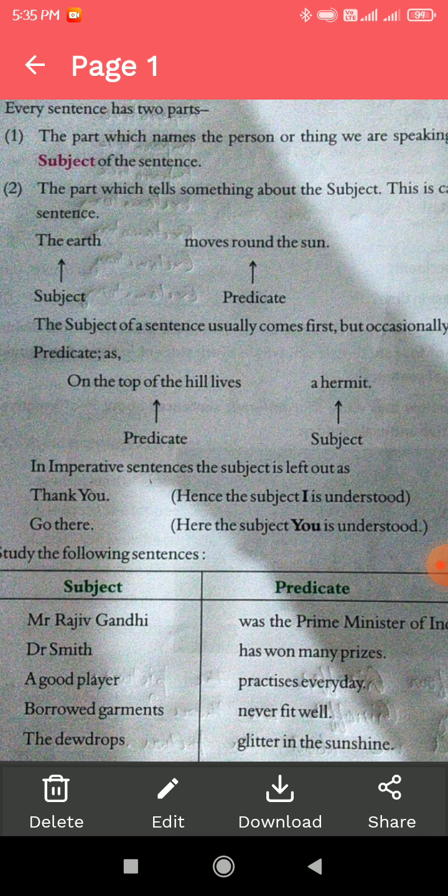Second sentence, go there. Here the subject you is understood. You go there. I am pointing towards someone that you are going there. So the subject you is understood.